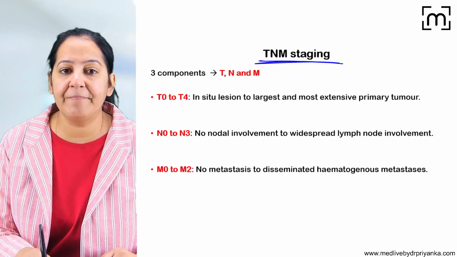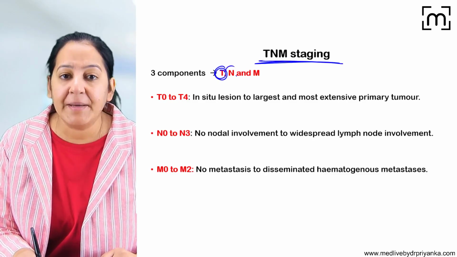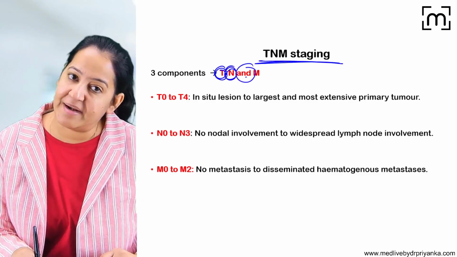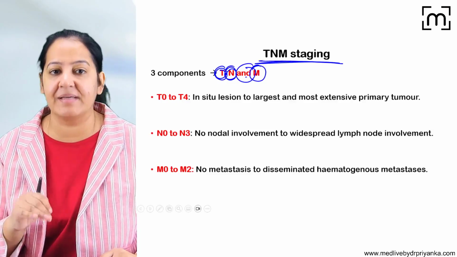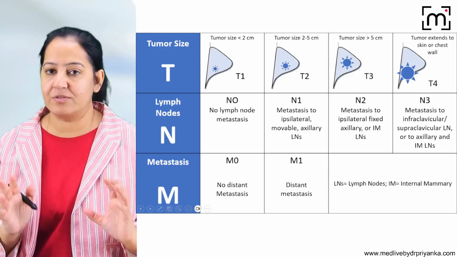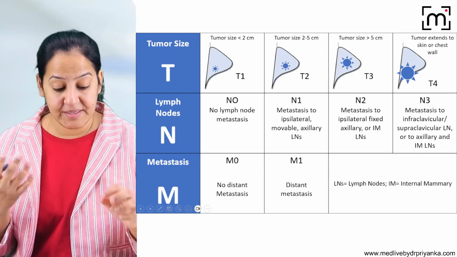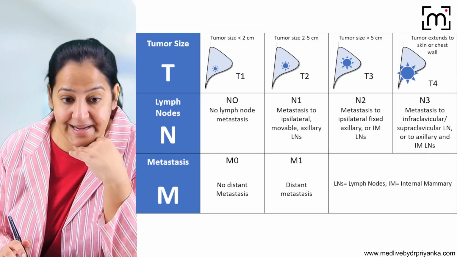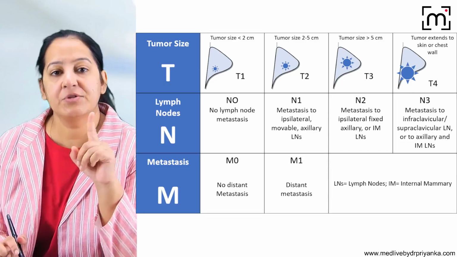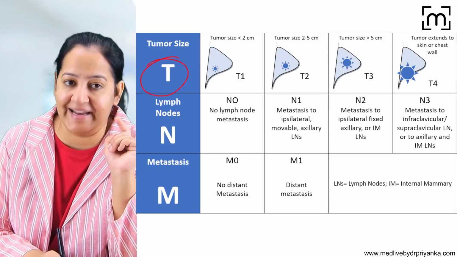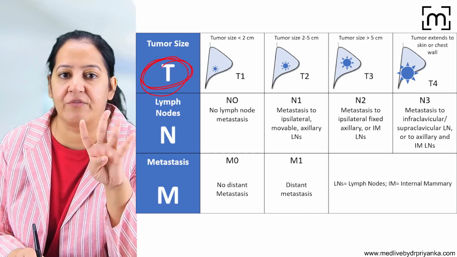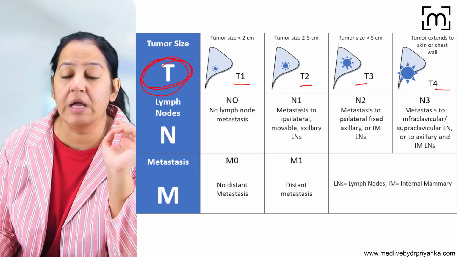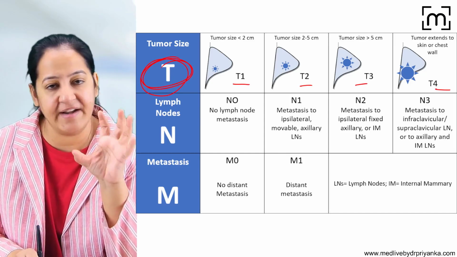What is the full form of TNM? T means tumor size, N means nodal status, and M means metastasis, whether metastasis is present or not. So let's talk about the breast cancer. So for example, there is a patient coming to my clinic. There is a lady who is having a mass in the breast. So first I will judge the T for that lady. What is T? There are 4 options of T. Is it T1, T2, T3 or T4? I will do a mammography and I will see the tumor.